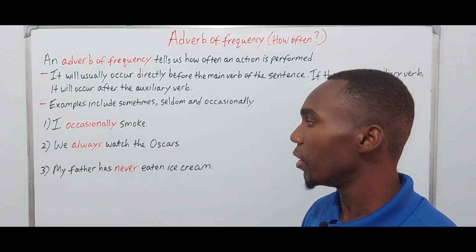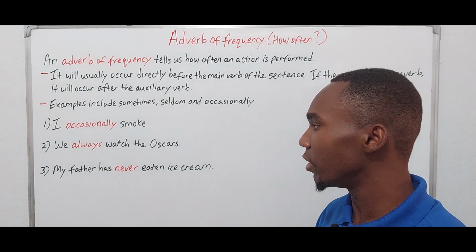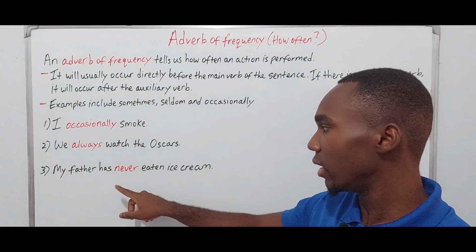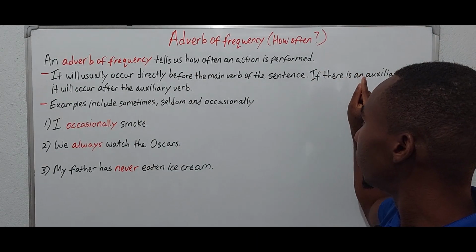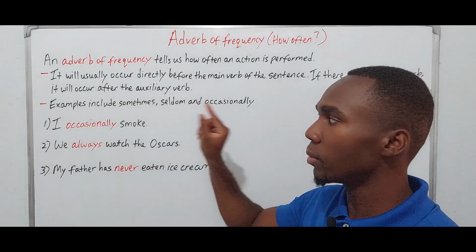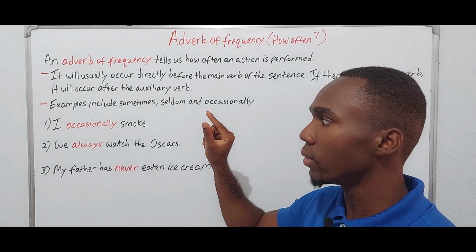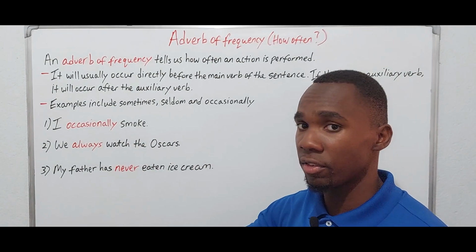And 3, my father has never eaten ice cream, right? So this now illustrates the point about the adverb of frequency following the auxiliary verb.